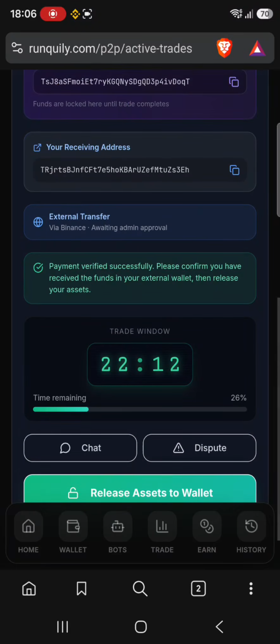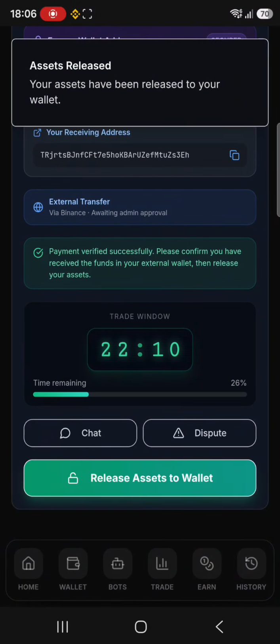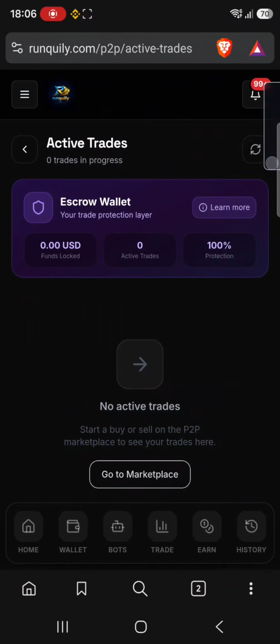So just release, and it's as easy as that. My funds have been sent to the merchant, and the merchant has sent me the USD. So arbitrage trading has been completed. If you have any question about arbitrage trading,